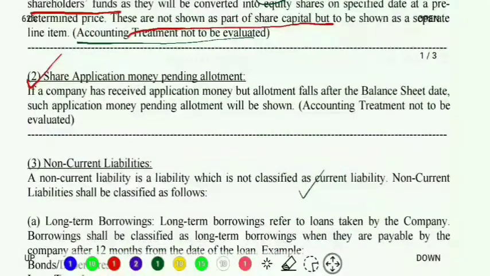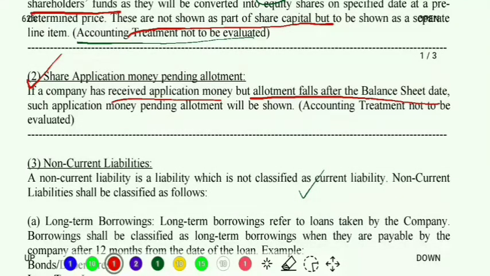Now what is this? It means that the company has received the application money, but the allotment falls after the balance sheet date, meaning the company has to allot the shares, but that allotment date is after the year ending. It means it falls in the next financial year.